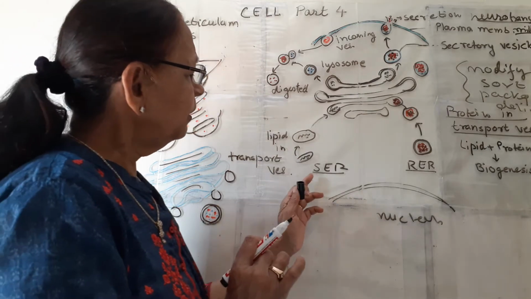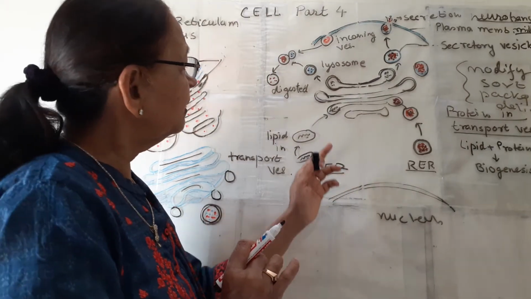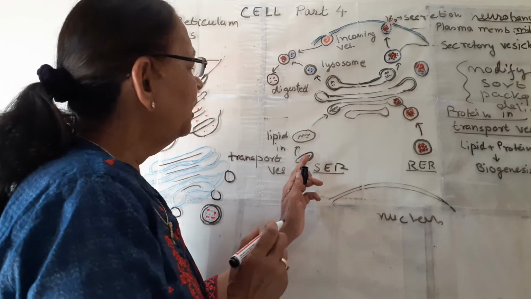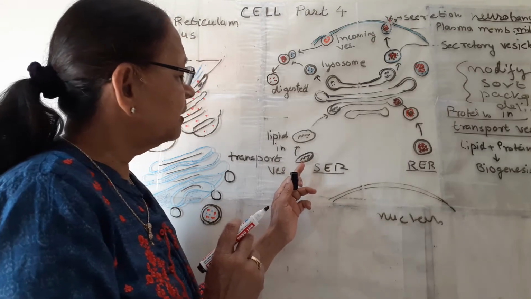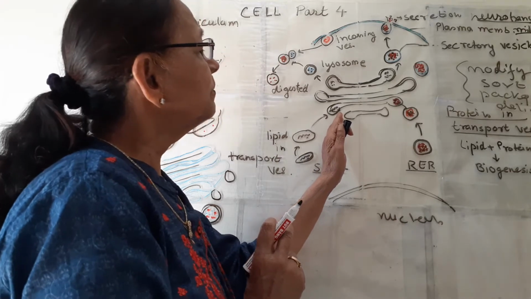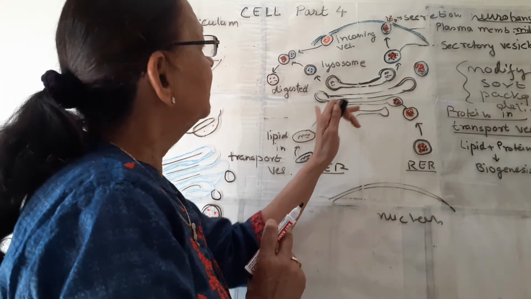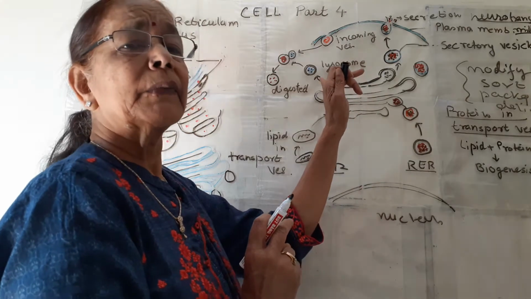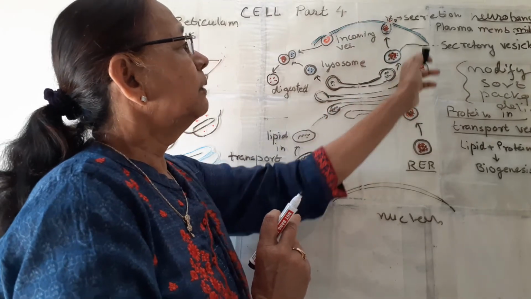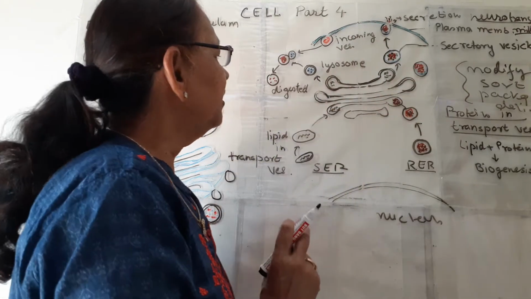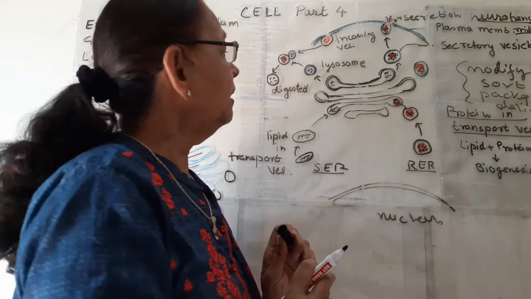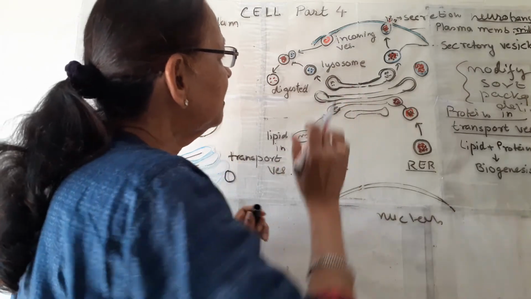On the other hand, we know there is smooth endoplasmic reticulum, and this smooth endoplasmic reticulum forms lipid. So these transport vesicles contain lipid. These are also absorbed by the Golgi apparatus, and these lipids then form steroid hormones, which are carried by secretory vesicles, or they mix together to form plasma membrane. So this is how the Golgi apparatus is working.